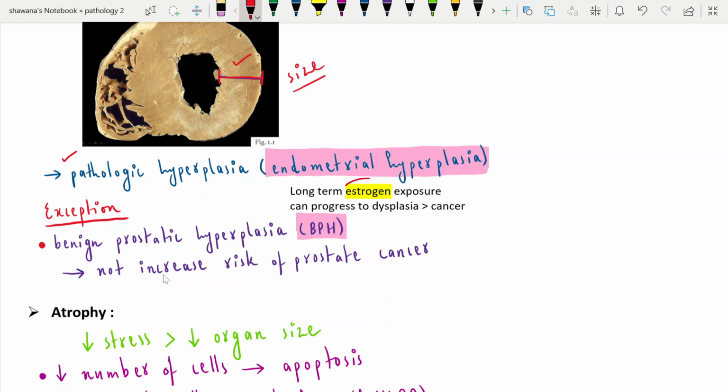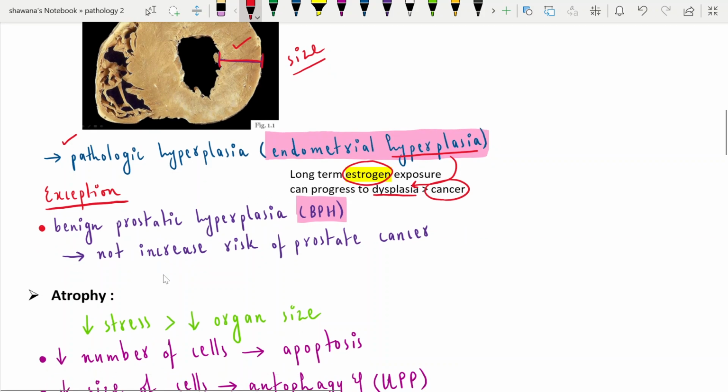One point worth mentioning is that estrogen is a female hormone, and long-term exposure to estrogen leads to hyperplasia, and hyperplasia can eventually progress to dysplasia, and dysplasia can lead to cancer. This is for endometrial hyperplasia.